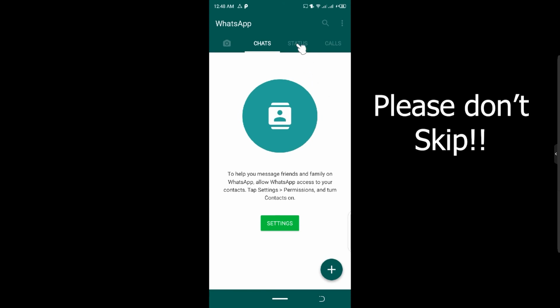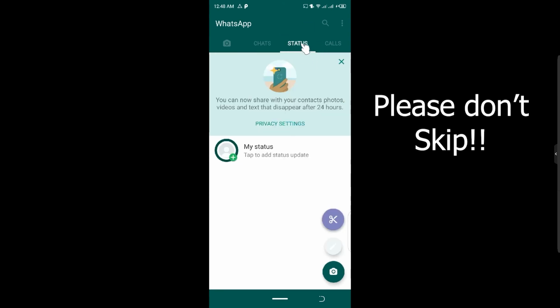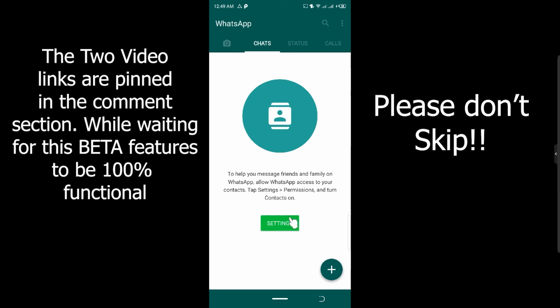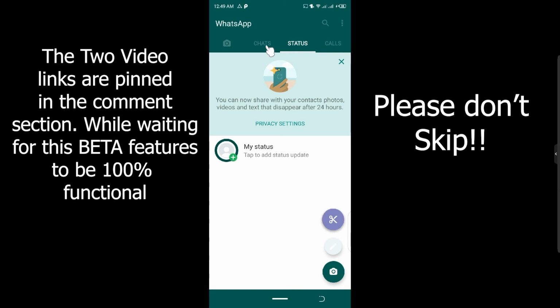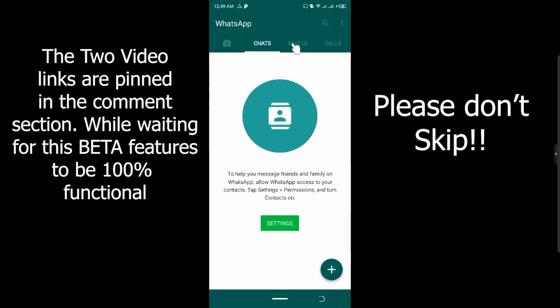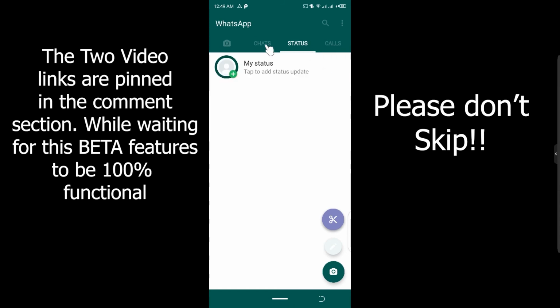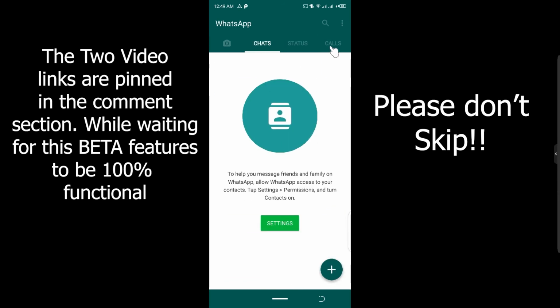Okay, so actually the beta version has a problem, so please don't freak out, but I'm going to provide 2 links at the header of this video that are going to help you restore back your WhatsApp messages using Google Drive. This is just to show you that GB WhatsApp is working on the cloud backup services, and in, let us say, 2 or 3 months time, this beta version is going to be officially 100% functional.